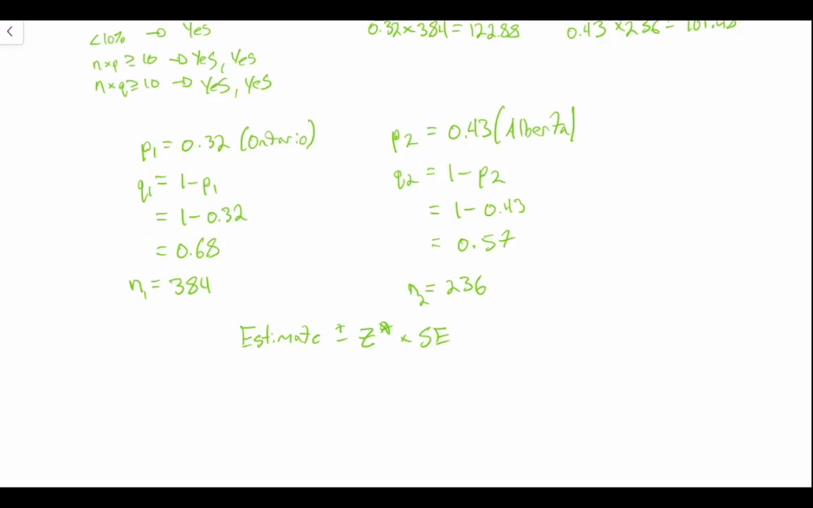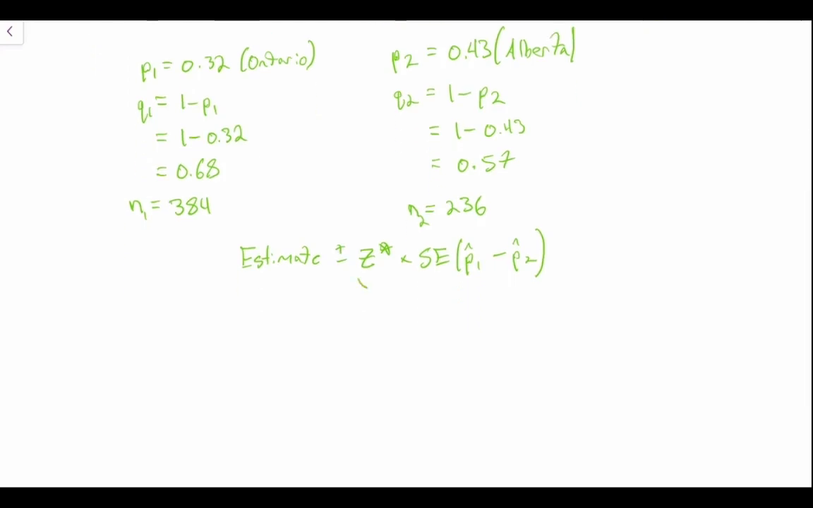And in this case, it's going to be our standard error of P hat 1 minus P hat 2. Okay, and we recall that this part here is also called our margin of error, or our ME. So we need to be able to calculate our standard error of P hat 1 minus P hat 2. So let's go ahead and calculate that right now.